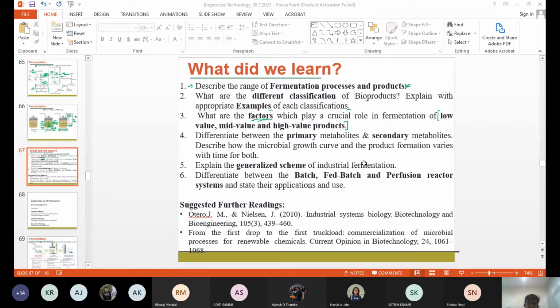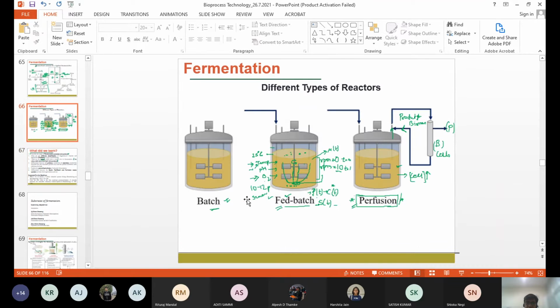Anyway, whenever I am uploading the slides, please go through them. Anyway, we have looked into the difference between the batch, fed batch, and perfusion reactors. We just discussed it now also, right?